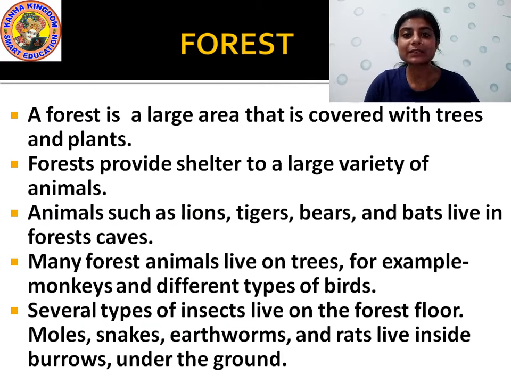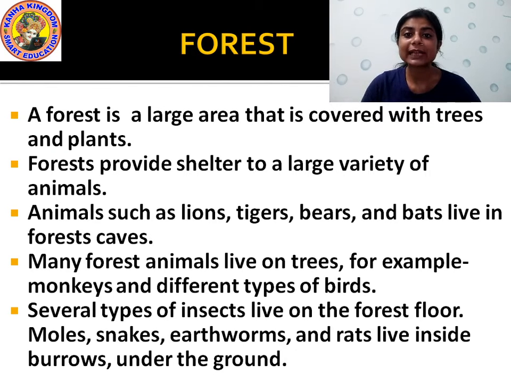Variety of animals means many different types of animals and birds. The wild animals live in the forest and make their home in the forest caves. Okay. Then animals like monkeys and birds make their home in the trees in the forest. Then several types of insects and animals like moles, snakes, earthworms, rats live inside the burrows.